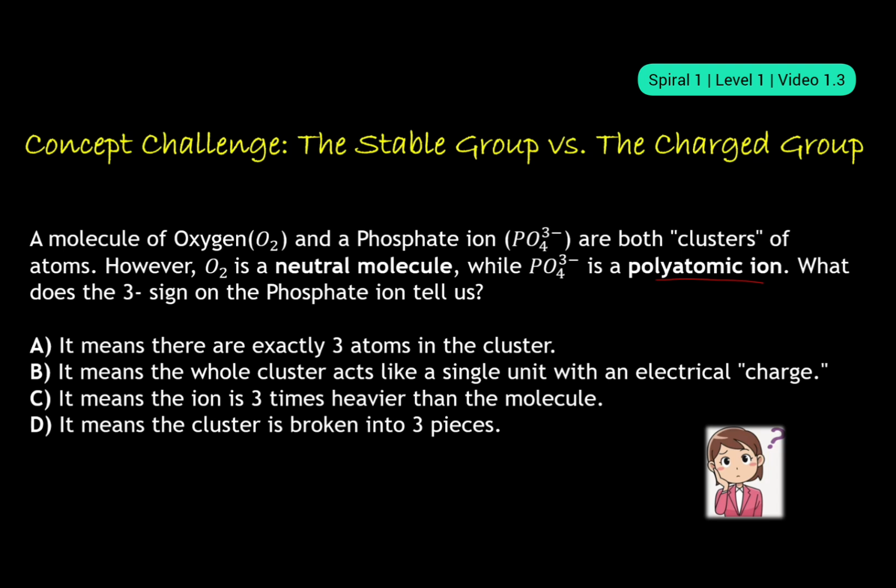The options are: it means that there are exactly 3 atoms in the cluster; it means that the whole cluster acts like a single unit with an electrical charge; it means that the ion is 3 times heavier than the molecule; it means the cluster is broken into 3 pieces. Well, using this question, I would like to explain the concept of polyatomic ions.